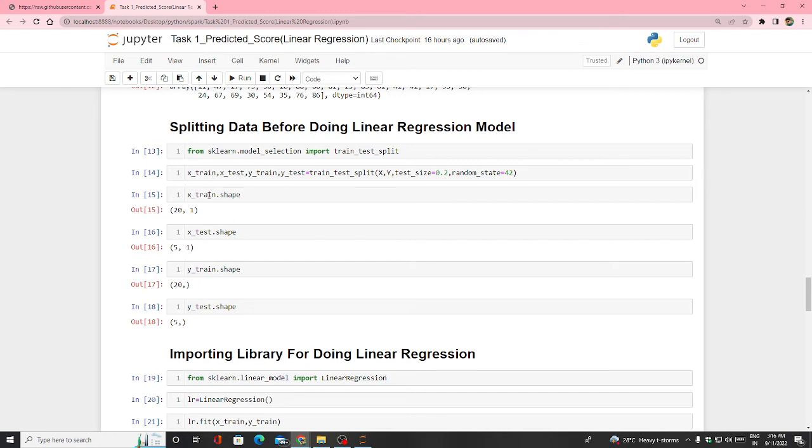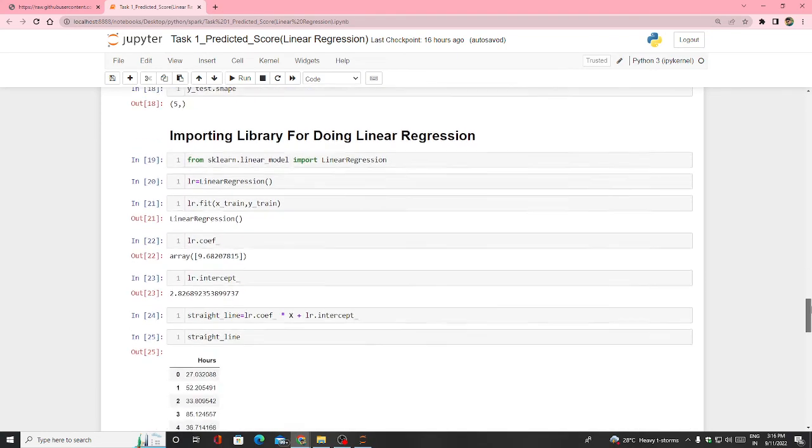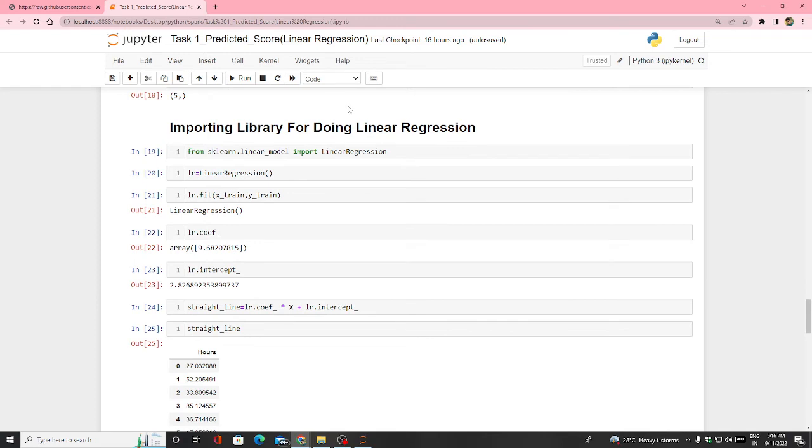The shape of x train is 21, y test is 51. I'm sorry, x train, x test, y train, y test: 21, 51, 25. Now let me tell you how we do the linear regression.